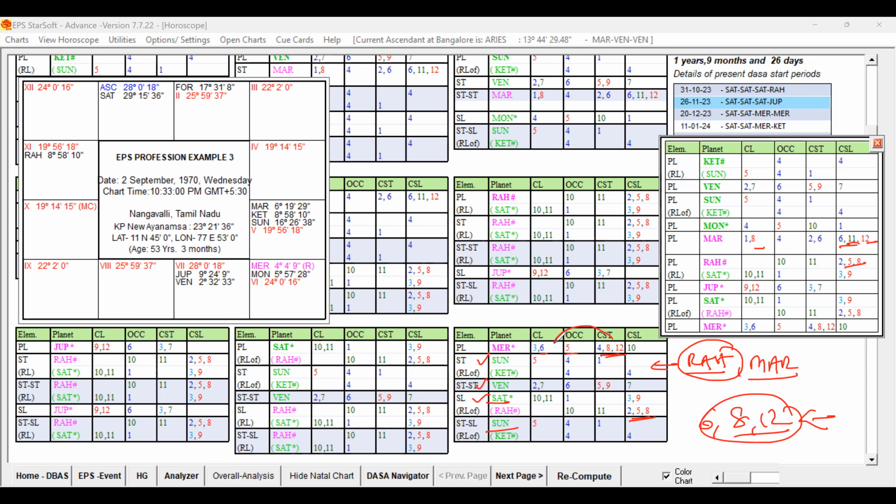The sub lord has 6, 8 and 12. The star lord has 6, 8, 12 grouping in support of the 5th house also, because of the 5, 8 and 6, 12 grouping. 6, 8, 12 grouping by Mars. So 5, 8 is by Rahu, and 5, 6, 8 and 12 grouping by Mars. And the star lord of the star lord is Venus, which is supportive. That Venus is conjoined with Jupiter, as we already studied, and that Venus is also aspected by Saturn. That Saturn is favorable, but Saturn, representing Rahu, has weakness.